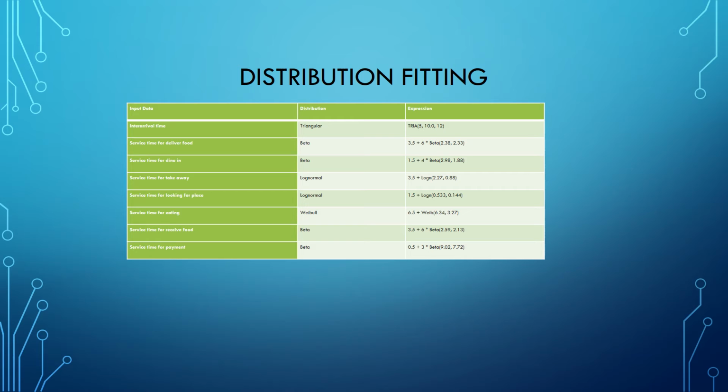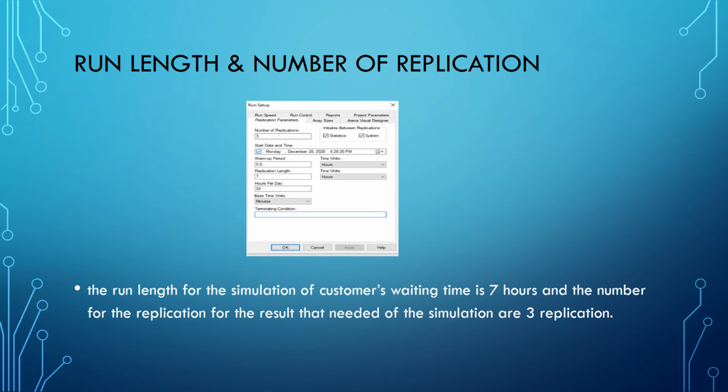This is our distribution fitting. We use the inter-arrival time and the service time for delivering food, dine-in, take away, looking for a place, eating, receiving food, and the payment. For the run length and number of replications, we use a run length for the customer simulation of 7 hours, which is the operation of the restaurant from 5 p.m. until 12 a.m. And the number of replications needed is 3.